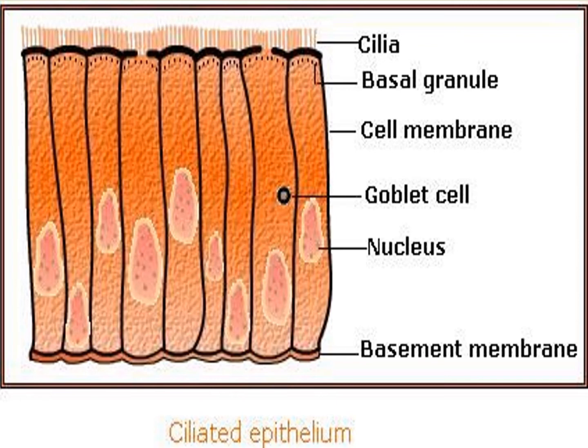Certain columnar cells bear numerous delicate hair-like outgrowths called cilia, and that is a ciliated epithelium. The function is to move particles or mucus in a specific direction over the epithelium.